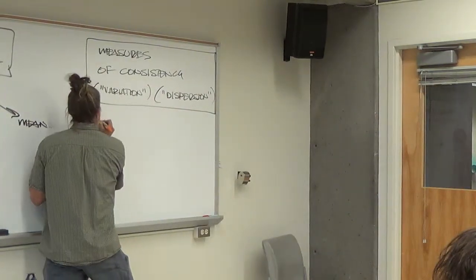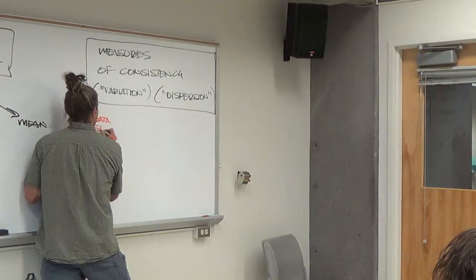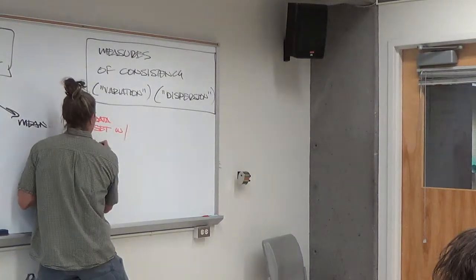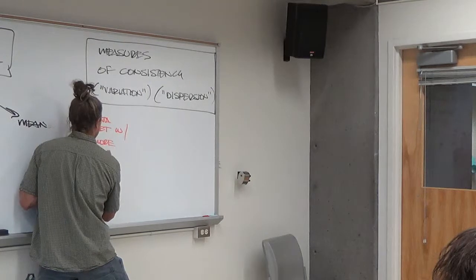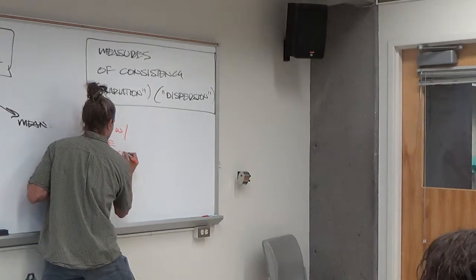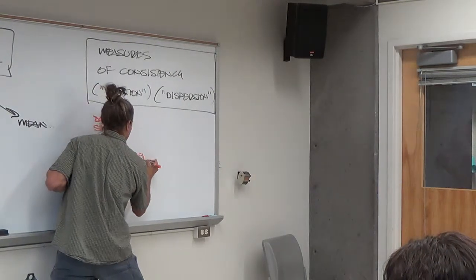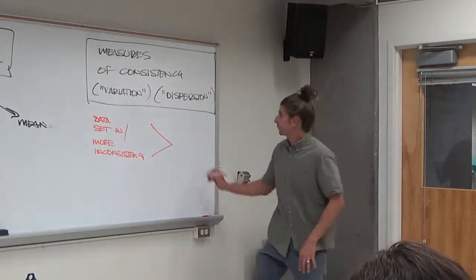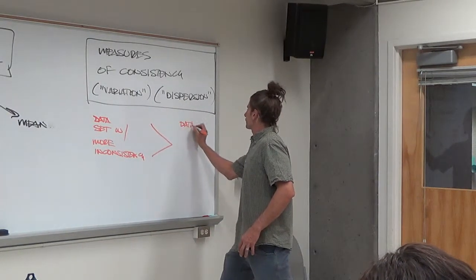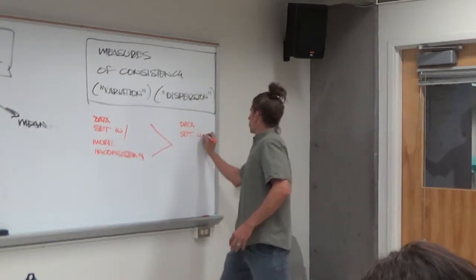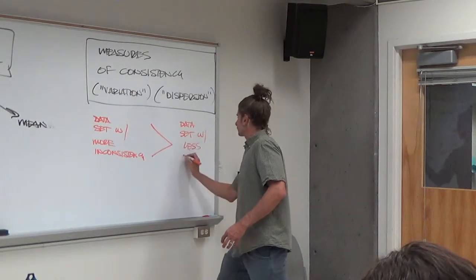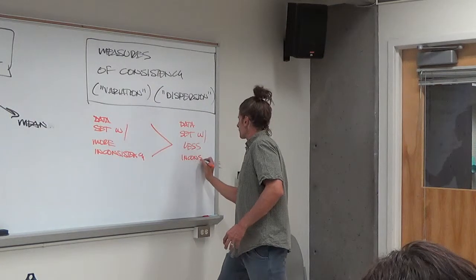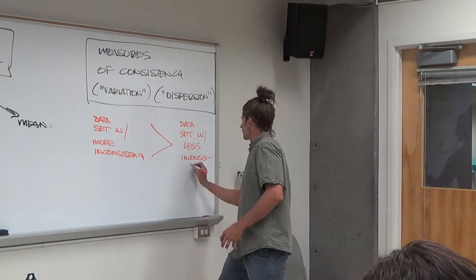So a data set with more inconsistency should have a greater number than a data set with less inconsistency. I'm not sure that's the best way to say it. Consistency.